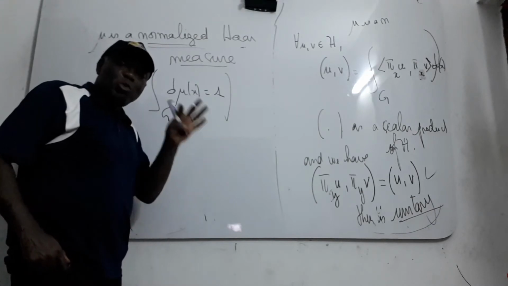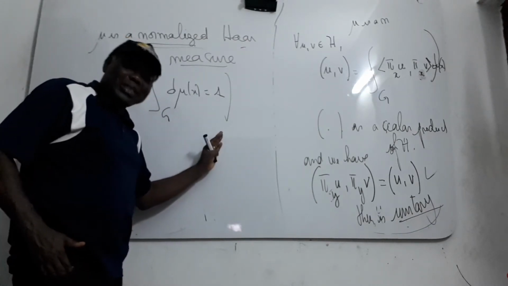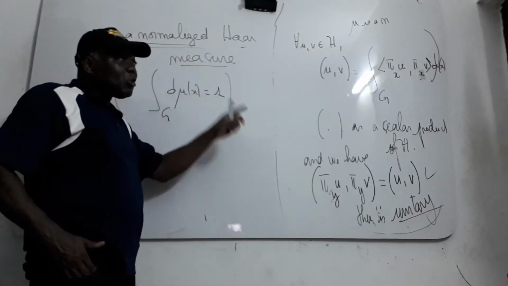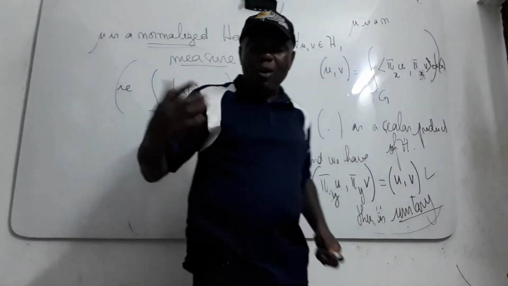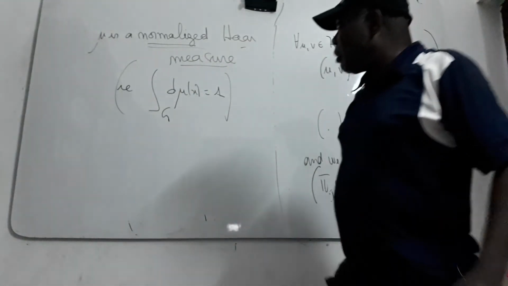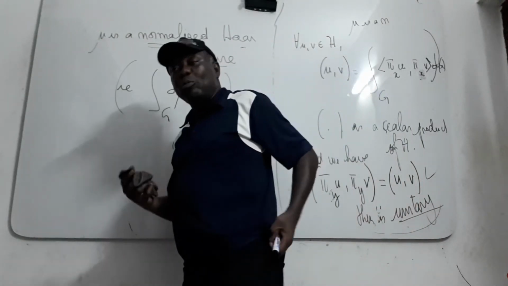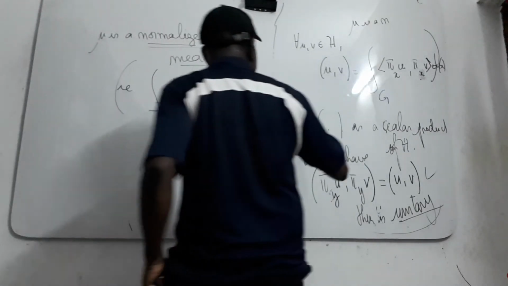If the group is unimodular, the left Haar measure coincides with the right Haar measure. So if the group is compact, I don't need to say whether it is left or right. It's the same for abelian groups, which are also unimodular.